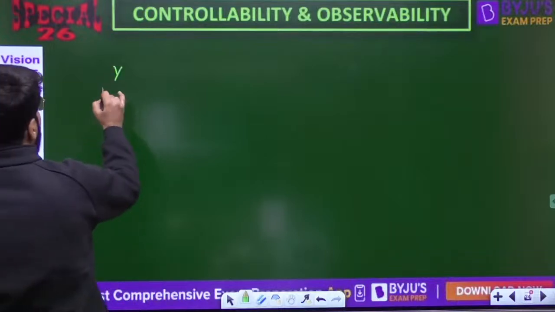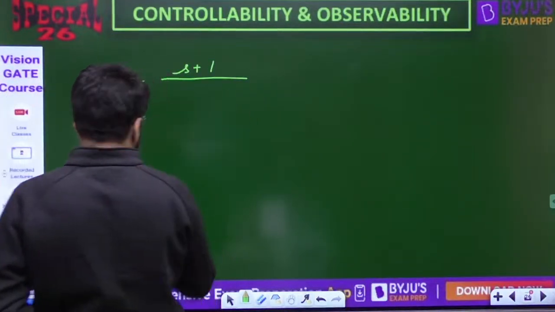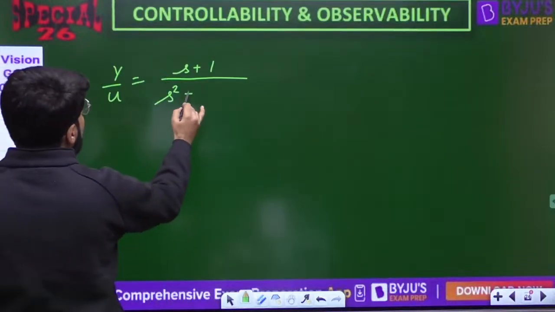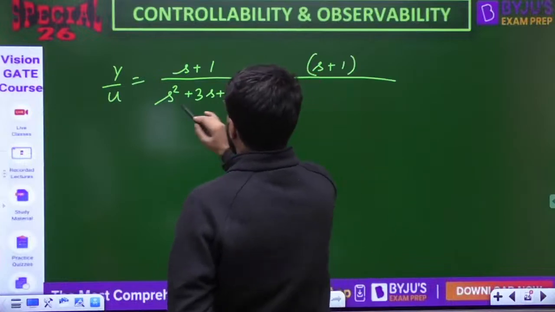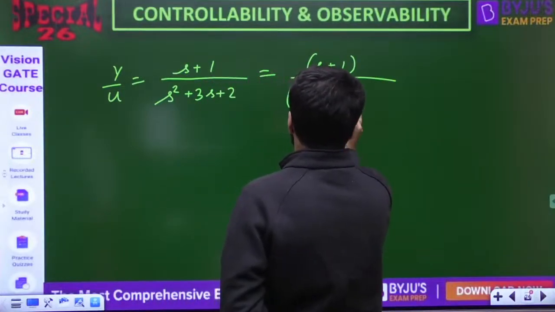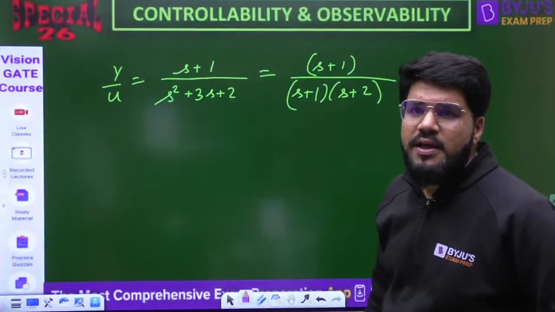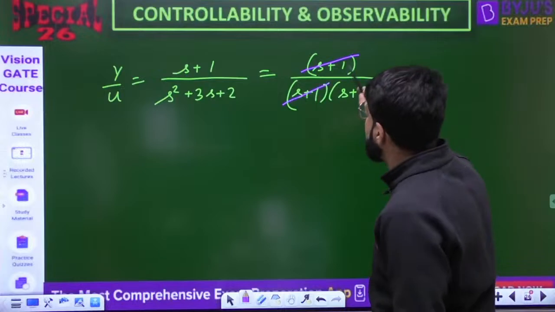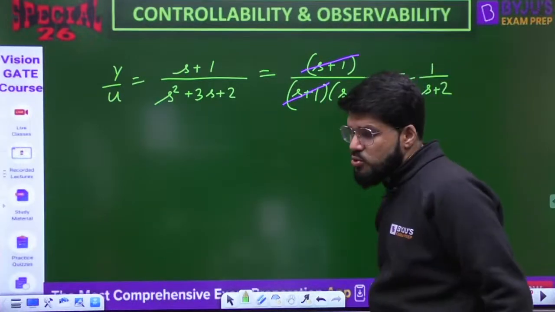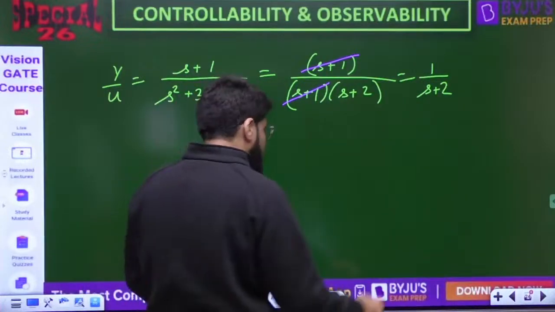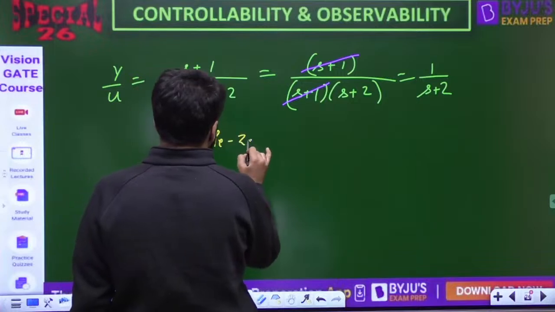So dear, what is Y by U? Y by U this time is 1 into S, that is S, plus 1, divided by S square plus 3S plus 2. Now that is further equal to S plus 1, and the denominator is factorized again, S plus 1, S plus 2. Here, what do you observe? S plus 1 gets cancelled, and the transfer function is 1 upon S plus 2. There is a pole zero cancellation, dear.